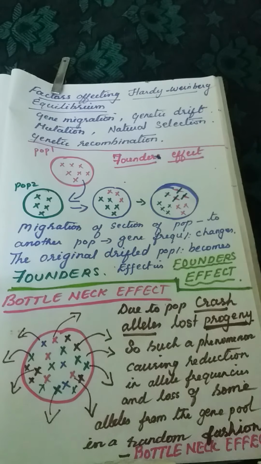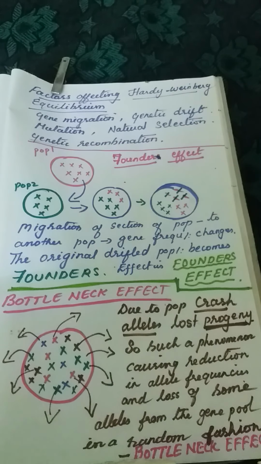The next one is the bottleneck phenomenon, the bottleneck effect. The bottleneck effect is due to the population crash. What is a population crash? A population is made up of a number of species. Each species has its own gene pool. So a number of gene pools unite together to form different genes.